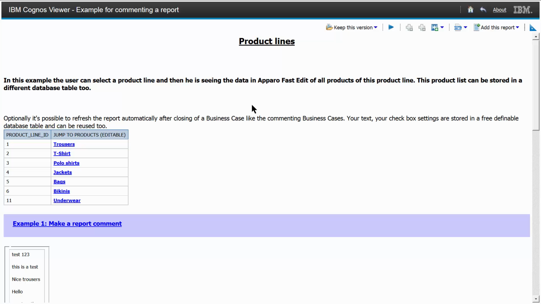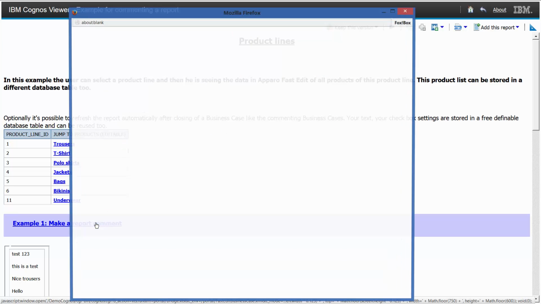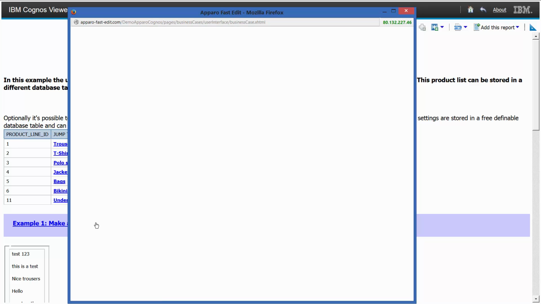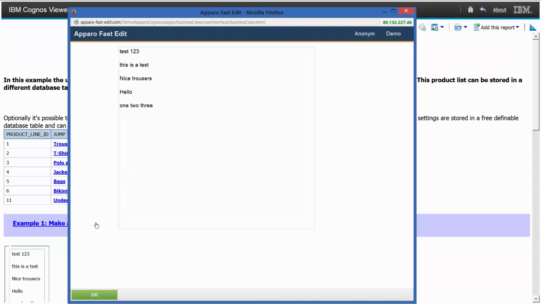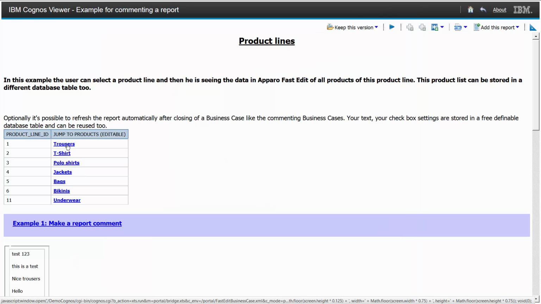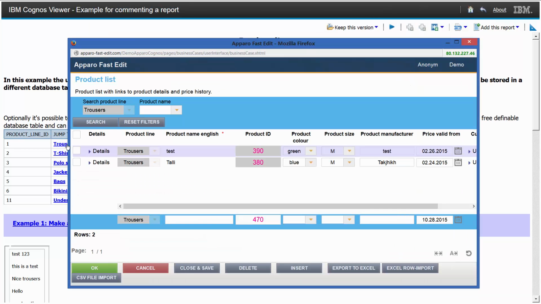Data input to reports takes place using hyperlinks. This calls a FastEdit business case where you can enter comments or add, change, or delete data. After changing the data, the report can be updated optionally so that users can see the changes immediately. You can transport all the values of a report within the URL to the business case and further process the data there with the aid of report variables.